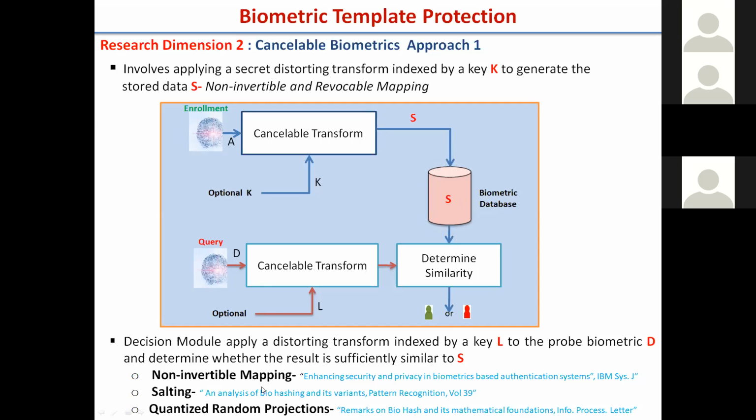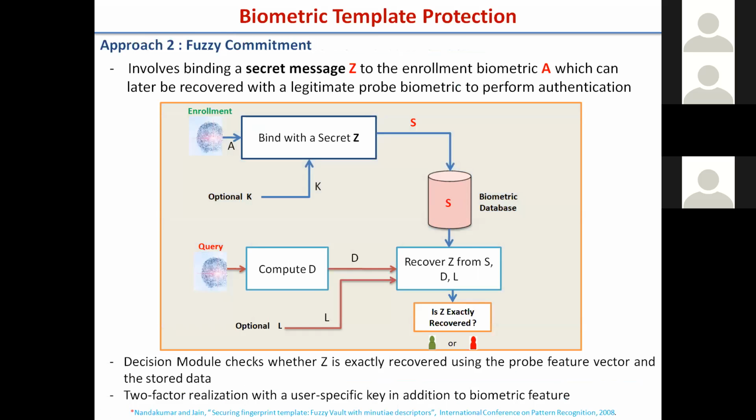These are the three dimensions I have mentioned here: non-invertible mapping, salting, and quantized random projection. These are the dimensions where cancelable transformation is basically pursued. Now another approach is fuzzy commitment. This is also for template protection. This is the second approach where some work is going on. Here, what is there?